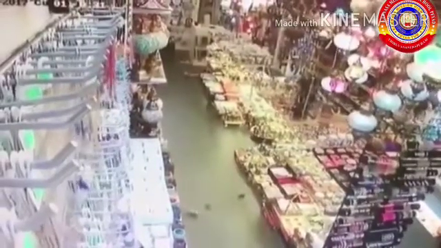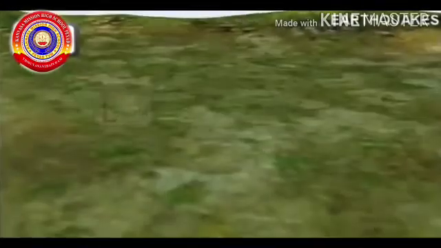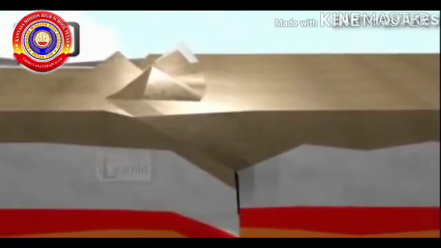Do you know what just happened? Yes, it's an earthquake. An unexpected movement of the earth's surface is called an earthquake. Rocks in the deeper part of the earth undergo displacement and faults due to plate movements and other causes.